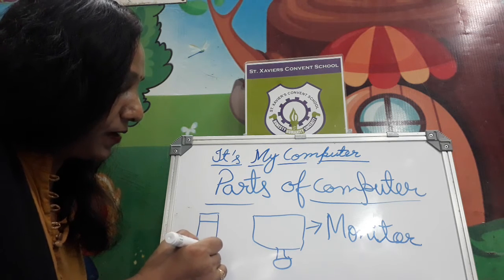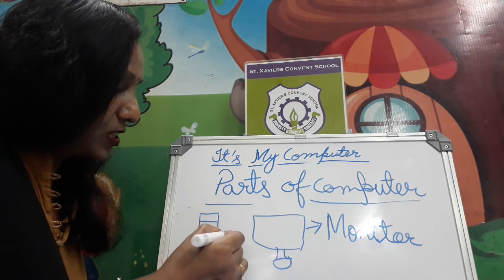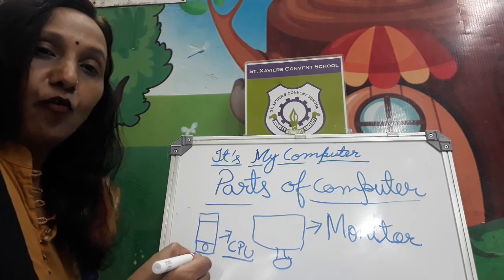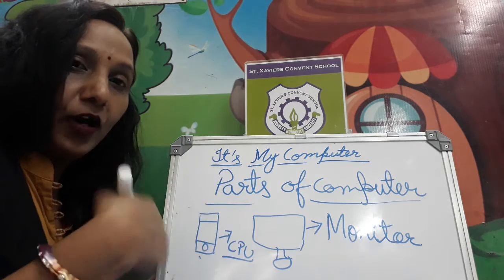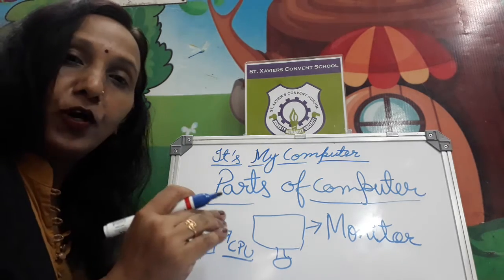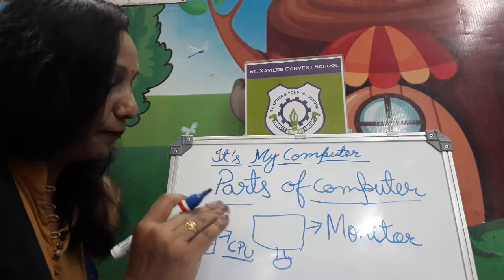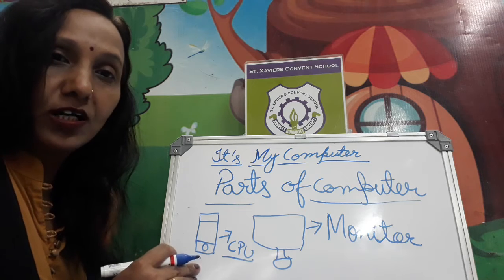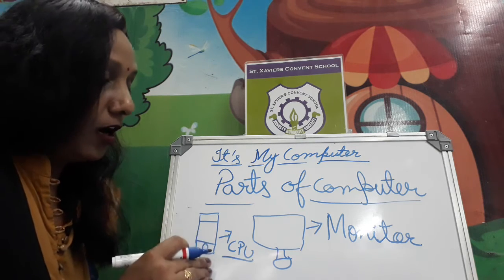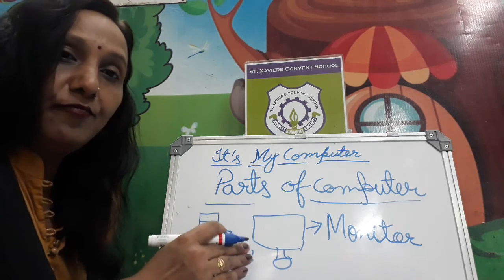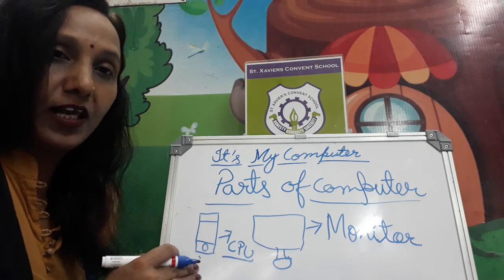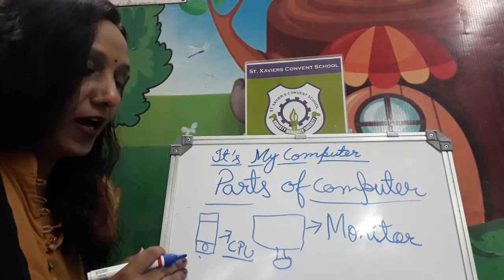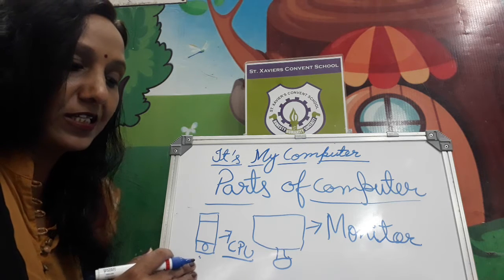And this box is known as CPU, Central Processing Unit. This one is the main part of the computer system. It is called the brain of a computer. Like in our body, if our brain works, the whole body works smoothly, correctly. Similarly in the computer system, if the CPU works correctly, the whole system will work the same way. If the CPU is not working, the system is dead. It seems like dead. So the CPU has the main role in the computer system.